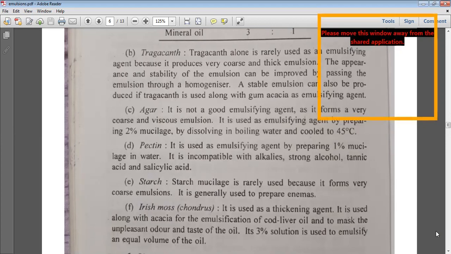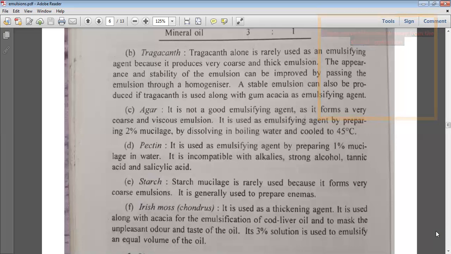Like you have the tragacanth and acacia, and you have agar which 2% has to be used. You have pectin which has to be used at 1% as an emulsifying agent, and you have starch which is rarely used as an emulsifying agent, and Irish moss is used as a 3% solution as an emulsifying agent in the preparation of emulsion. These are the natural emulsifying agents which are obtained.